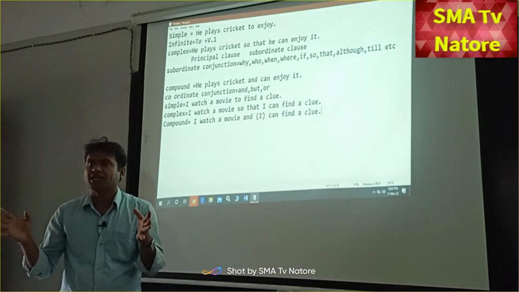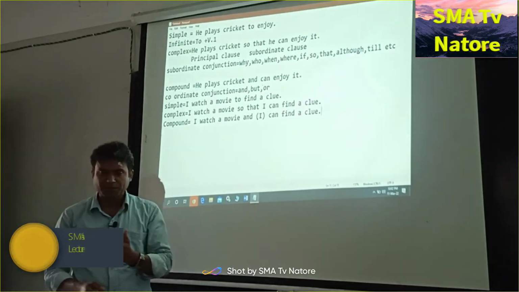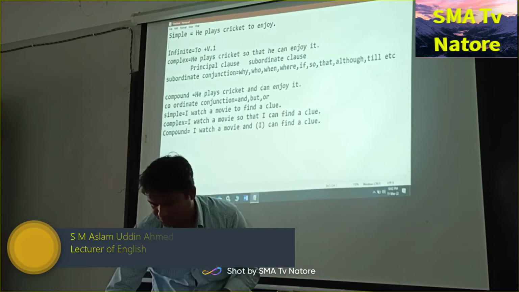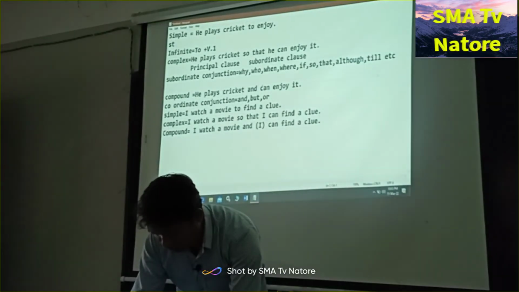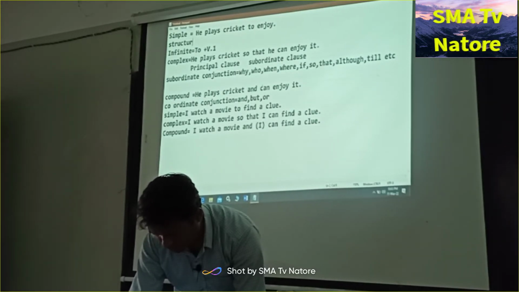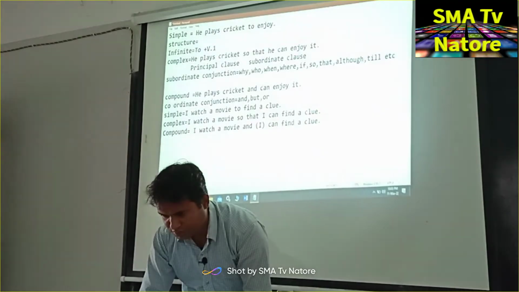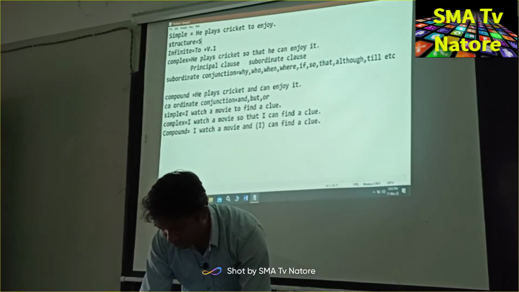And in this way you have to practice, and if you memorize the sentence that is easy for you, that is, in the principal sentence what is this. So we have to find out that here. So the first one is structure. First one is subject.